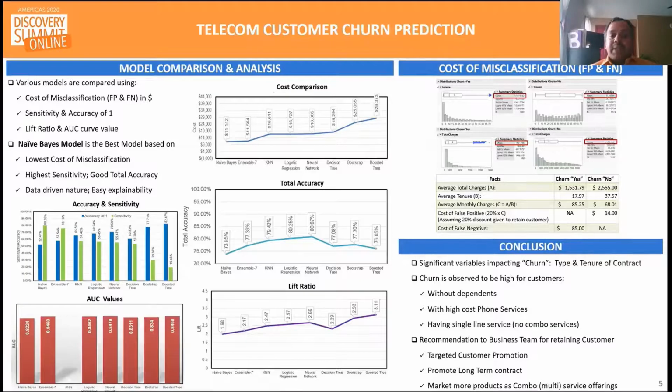So based on those findings, the recommendations are: one, targeted customer promotion focused on the younger generation; two, push long-term contracts with additional incentives; three, build a product line combo offer focusing on customer needs.